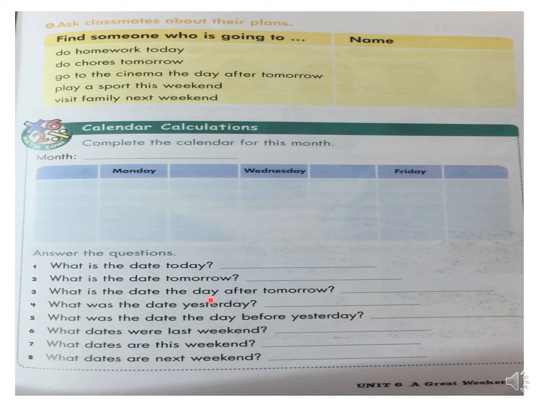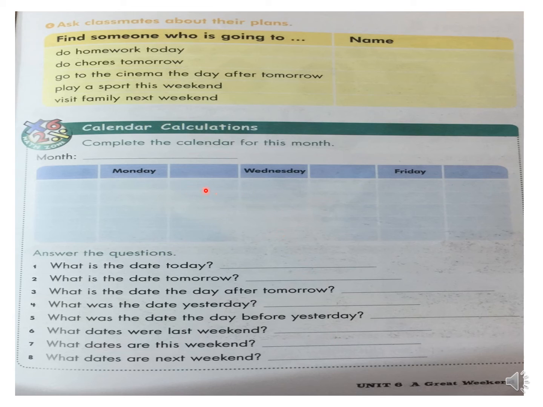What's the date the day after tomorrow? After tomorrow will be Saturday, 23rd. What was the date yesterday? Yesterday was Wednesday, 20. What was the date the day before yesterday?